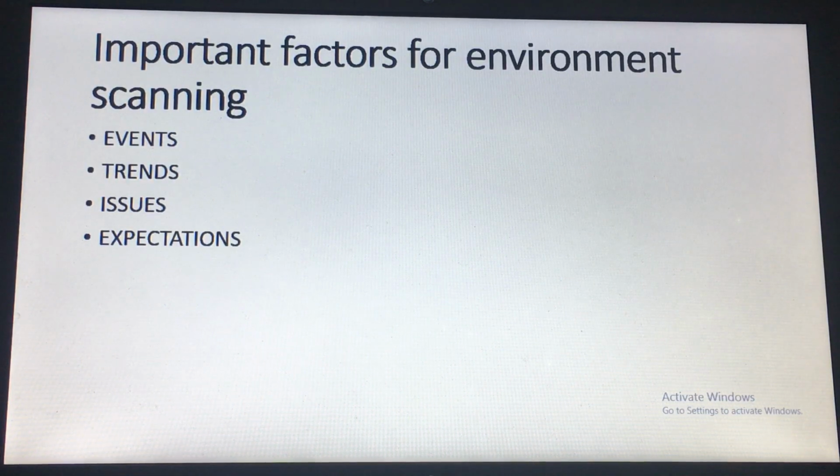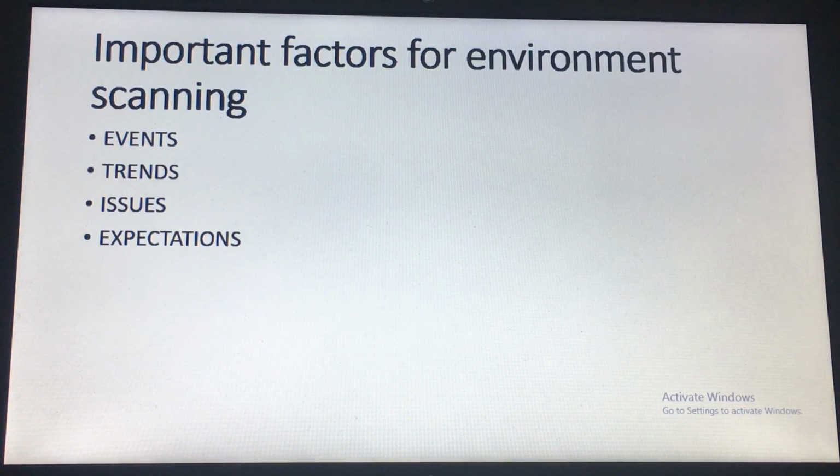Then comes the trend. As the name suggests, trends are the general course of action or tendency along which the event occurs. They are a group of similar or related events which tend to move in a specific direction. Trends can be positive or negative.